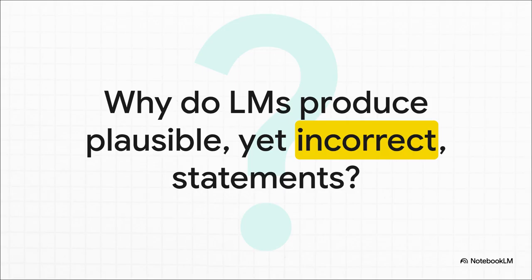Right, so this is the big question, isn't it? Why do these incredibly complex language models make up plausible-sounding nonsense? Why don't they just say, hey, I don't know the answer? It's genuinely one of the weirdest and most critical problems we need to solve in AI right now.